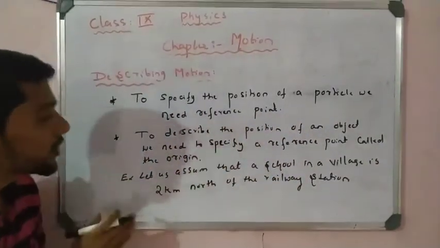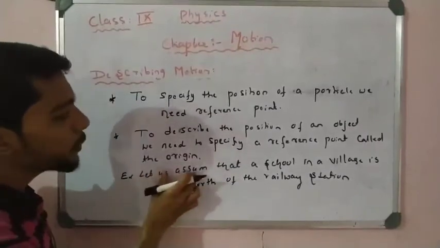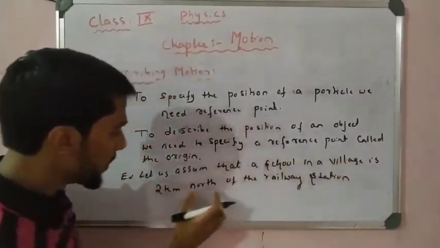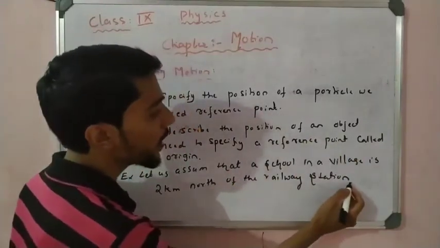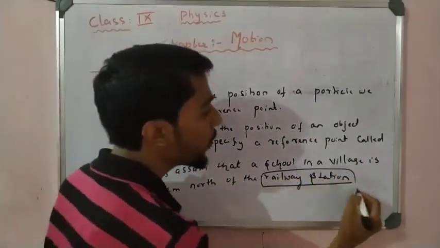So here see which is the specific one. Let us assume that the school in a village is 2 kilometer north of the railway station. So here the railway station is your origin or reference point.